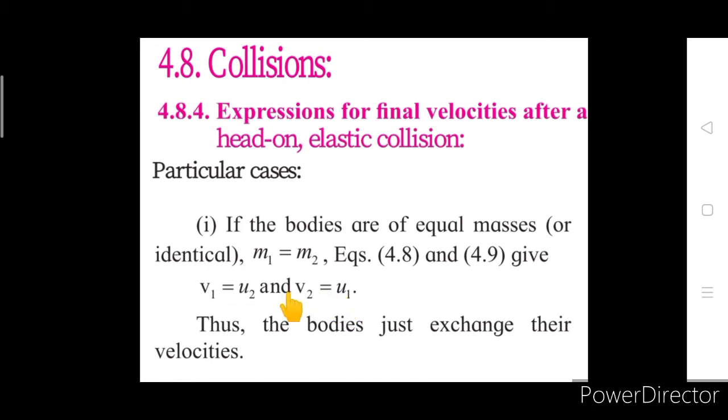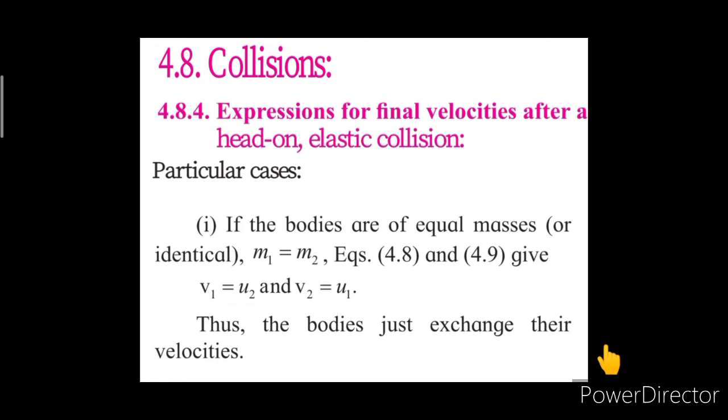That means there is an exchange of velocities of two equal masses in head-on elastic collision. Thus, we can say that bodies of equal masses in head-on elastic collision just exchange their velocities.